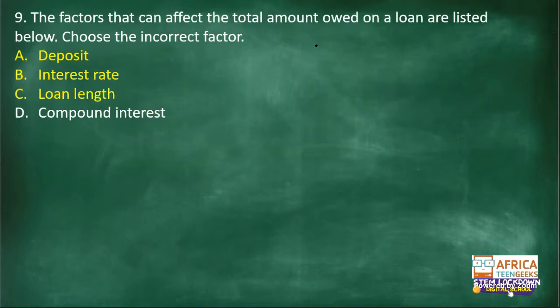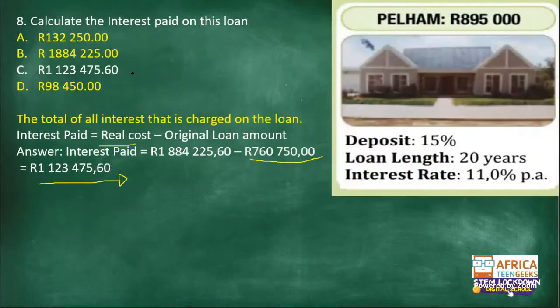Then next question, question 9. The factors that can affect the total amount owed on a loan are listed below. Choose the incorrect factor. With the previous one, I actually didn't check which ones had gotten correct and which ones had gotten wrong. With question 8, two people had not answered, and the two who actually answered said it's D. So guys, I hope you are noting how we did the calculations here, ne?